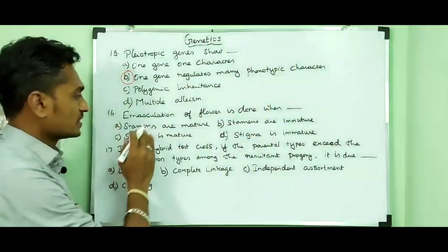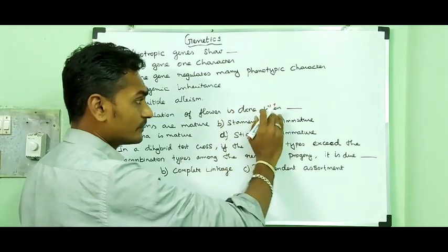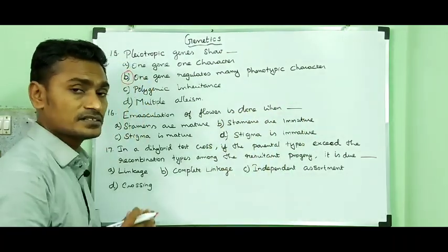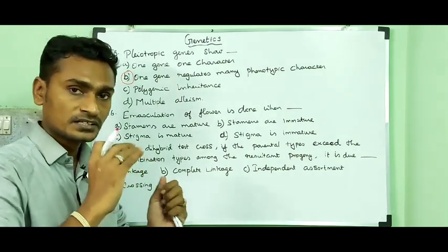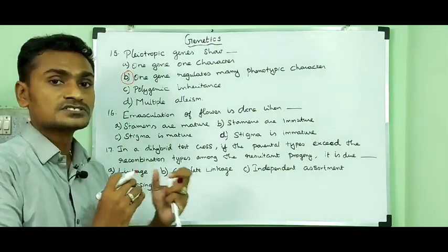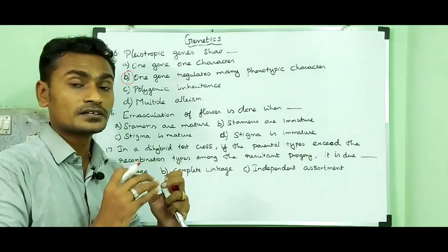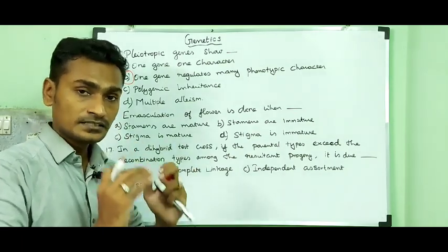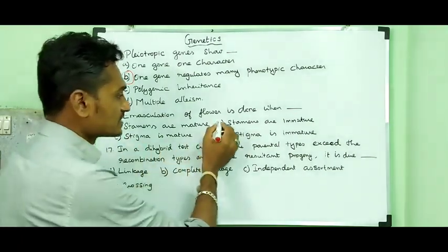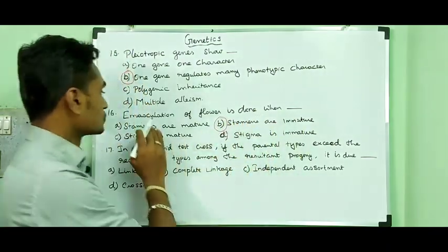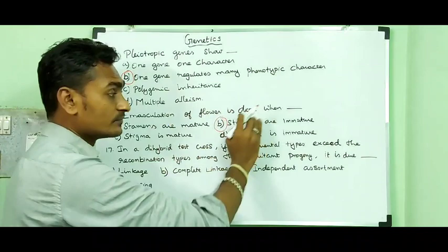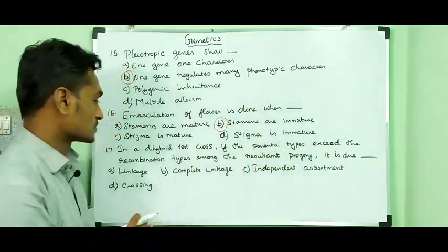16th question. Emasculation of flower is done when? So emasculation means removal of anther from the flower. So we have to remove the anther from the flower in the bud stage. So the answer is option B. So stamens are immature. So emasculation of flower is done when stamens are immature.